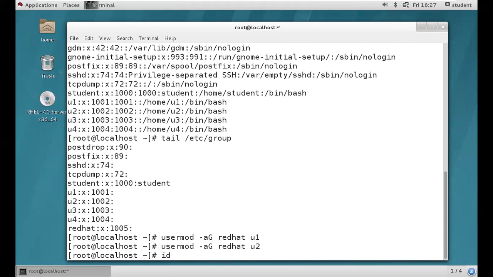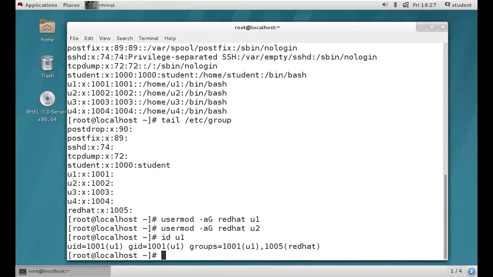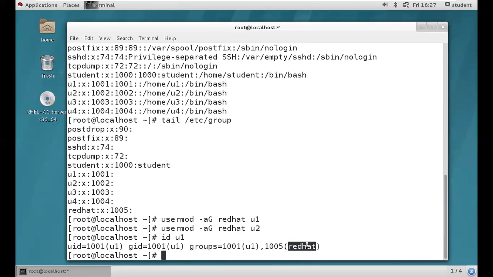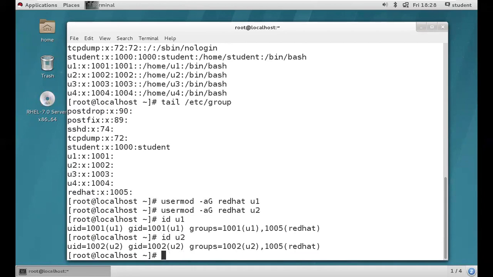You can use the id command. It's not a problem. We know the id command prints the identification numbers of a user. For U1, see, guys, this is the primary group and this is the secondary group. So U1 now has two groups. U1 is a two-group member. Got it, guys? Now id U2. U2 also has the Red Hat group. So I hope you're clear.